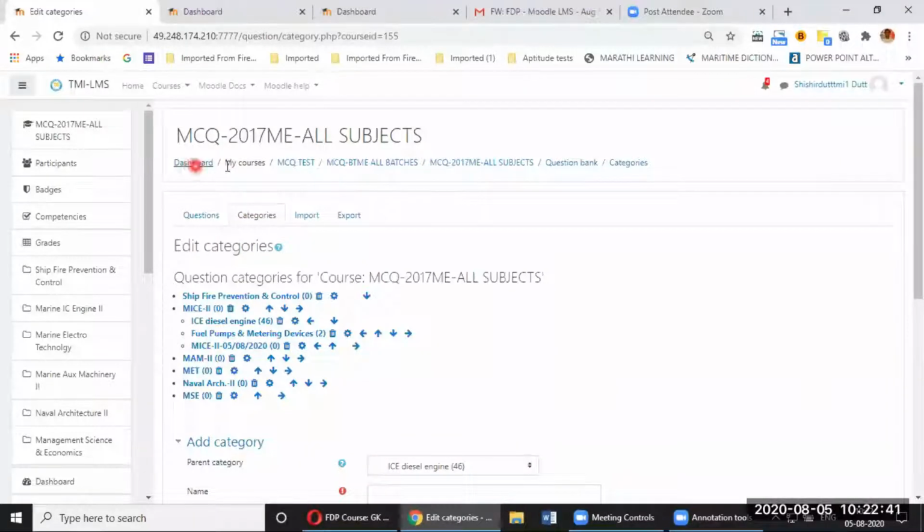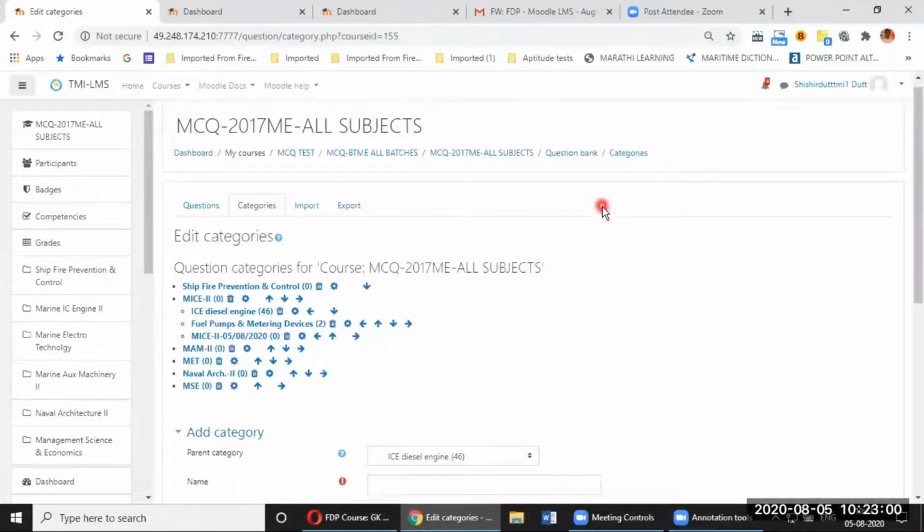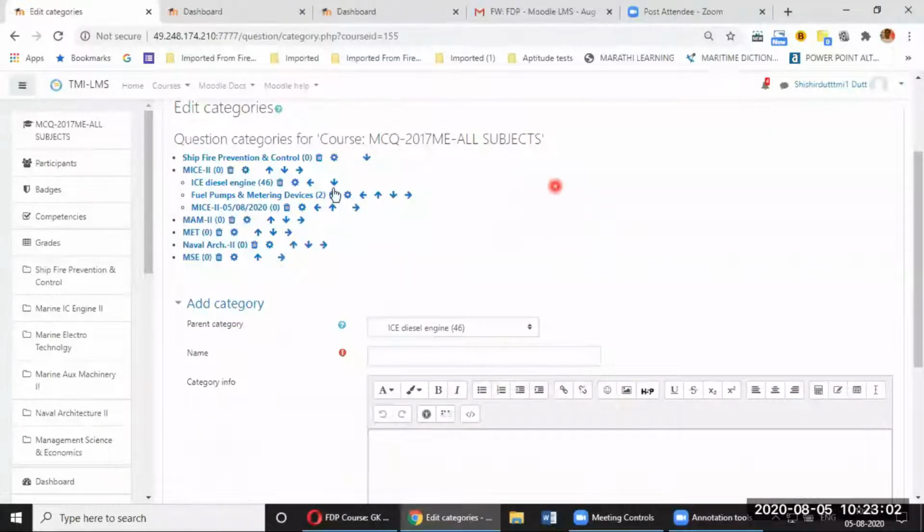If you see on the top, you can see the path where you are: dashboard, my courses, MCQ test, MCQ BTME all subjects, MCQ 2017 ME all subjects, question bank, and under question bank I am into categories. So don't get confused with the categories which you found on the top when you logged into your Moodle account. Okay, so these are the categories which have been created.